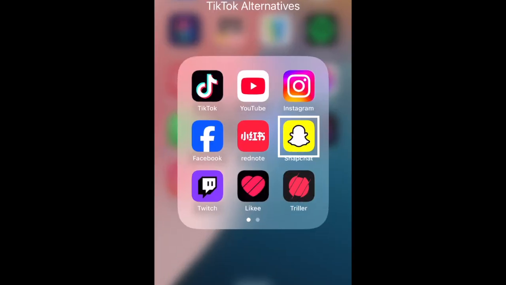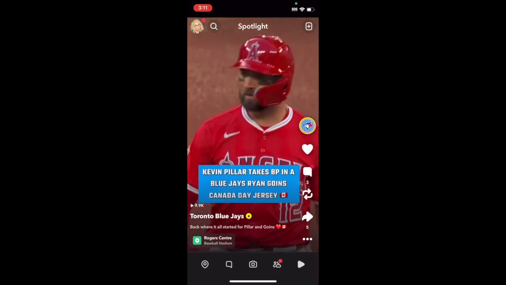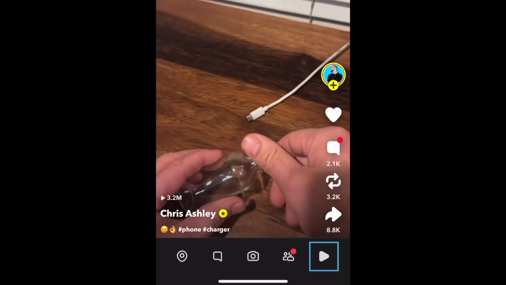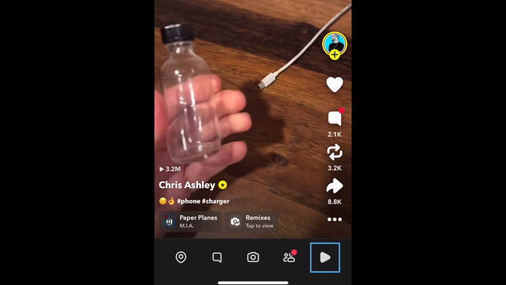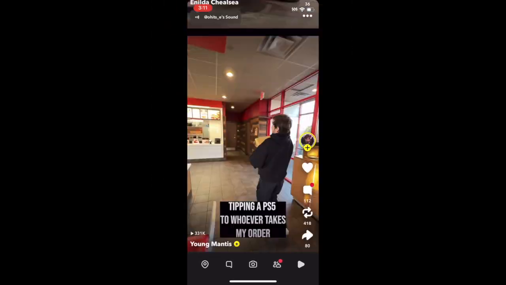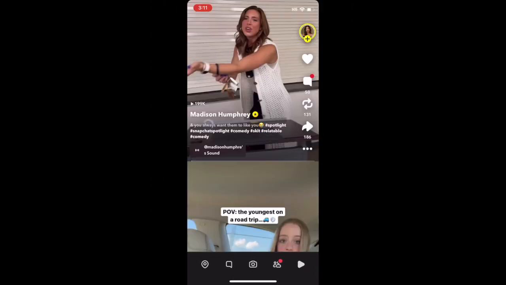Another alternative in an app you likely already have is Snapchat Spotlight. Spotlight is Snapchat's vertical video feed where you'll find content similar to TikTok. Tap the play button in the bottom right corner of the Snapchat menu to access the Spotlight feed. You can scroll and check out videos here and follow creators you like.